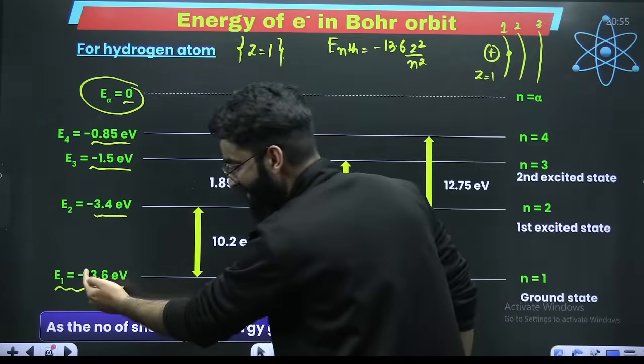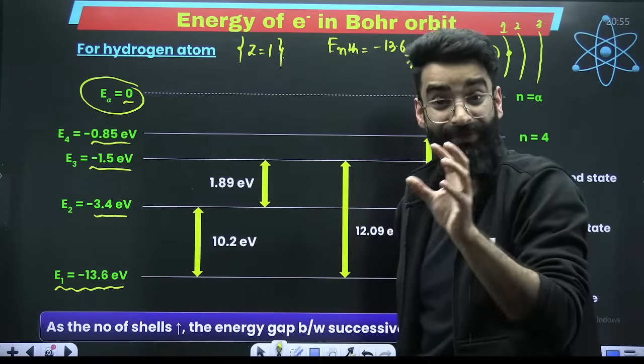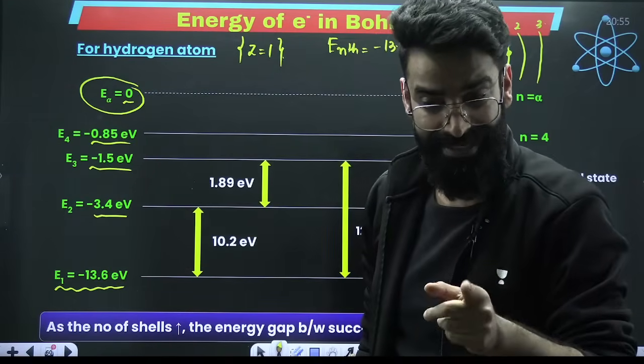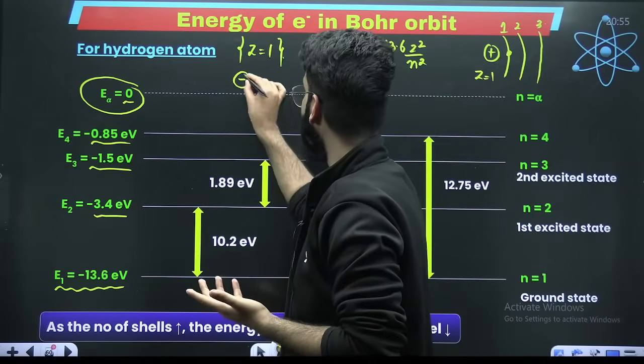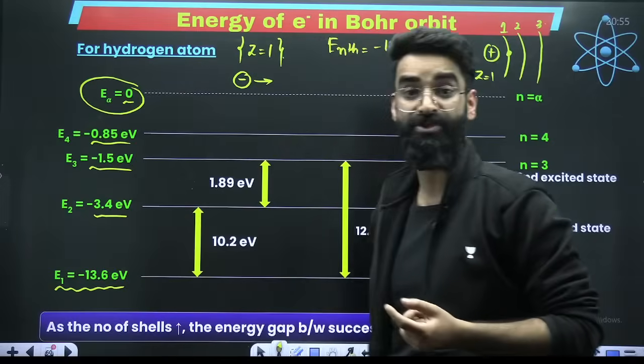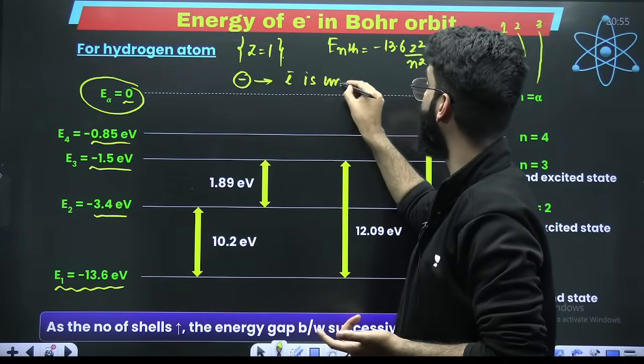Now, the sign here is negative. Here also negative, here also negative. The sign of energy possessed by the electron is negative. What does it mean? What does it indicate? It means that the negative sign of energy indicates that your electron is under the influence of the nucleus.